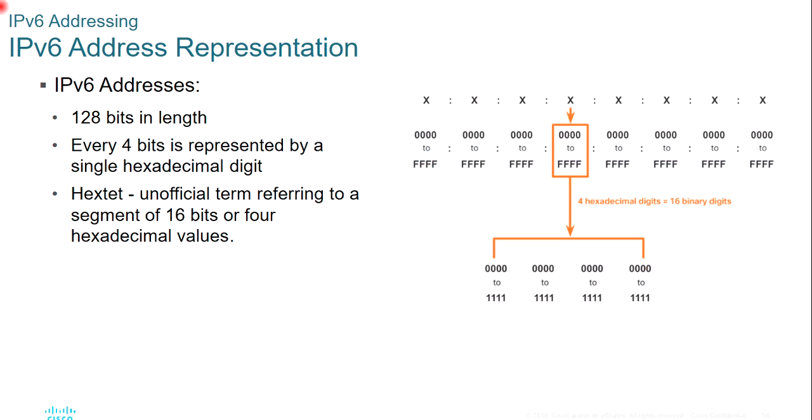Now let's move forward. This is the basic representation of an IPv6 address in 128 bits. As we know, IP version 4 uses decimal digits. In IP version 6 we use hexadecimal digits that can run from 0 to F.